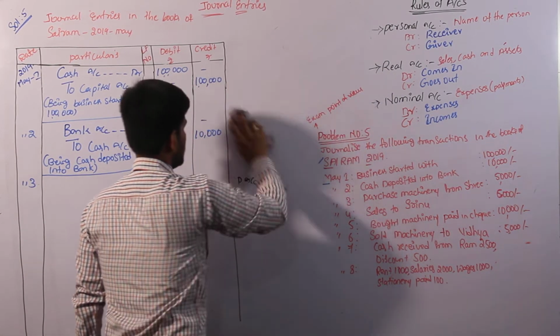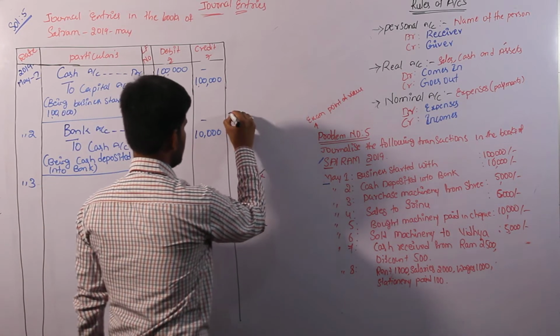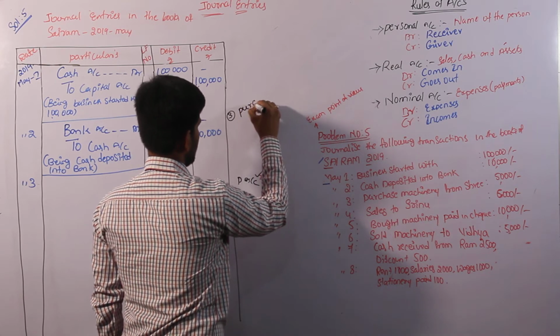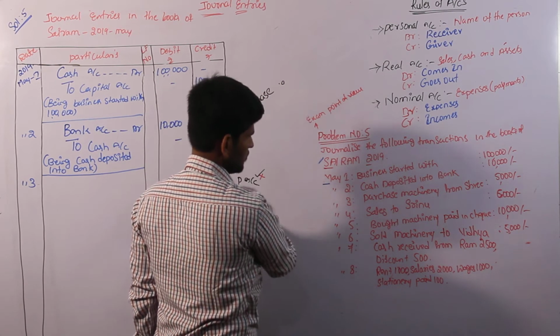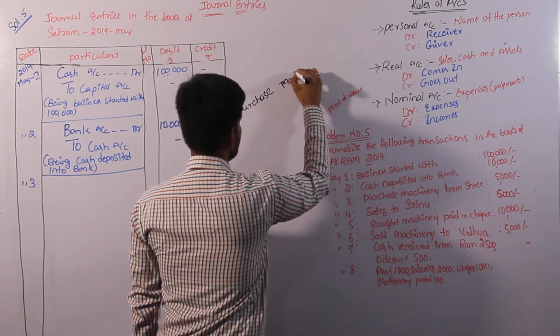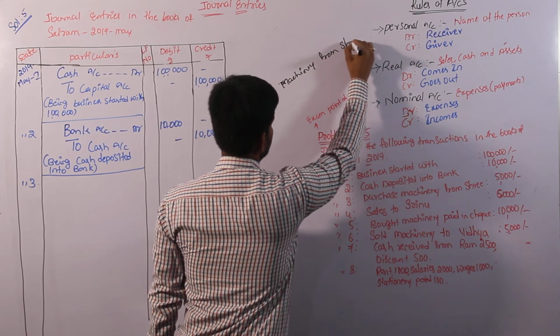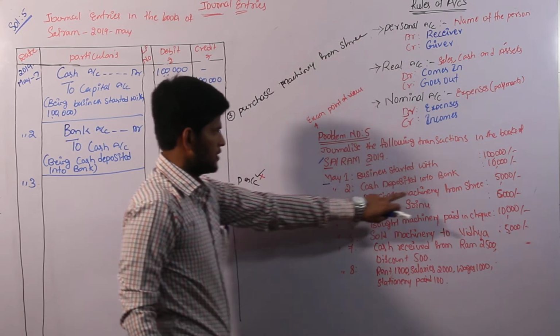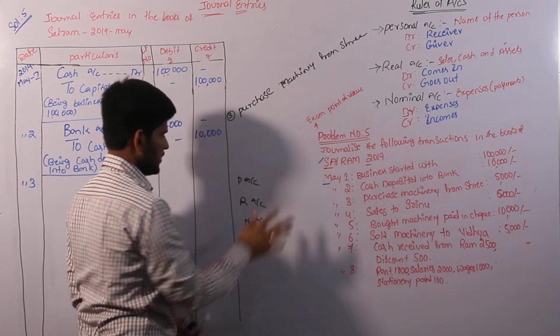In the third transaction also we have to satisfy the three rules. The transaction is purchase machinery from Sri, 5,000. Again we have to consider the three rules.